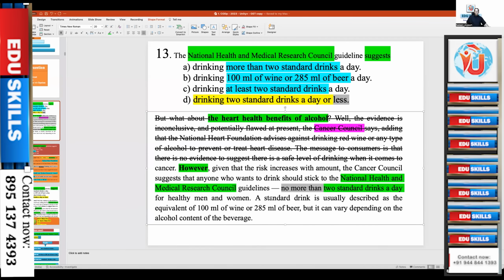But then, well, the evidence is inconclusive. Immediately say the evidence is inconclusive. You cannot say whether it is beneficial. There is a doubt. Then they are giving opinions. They are giving the opinion of the Cancer Council and the National Health and Medical Research Council.